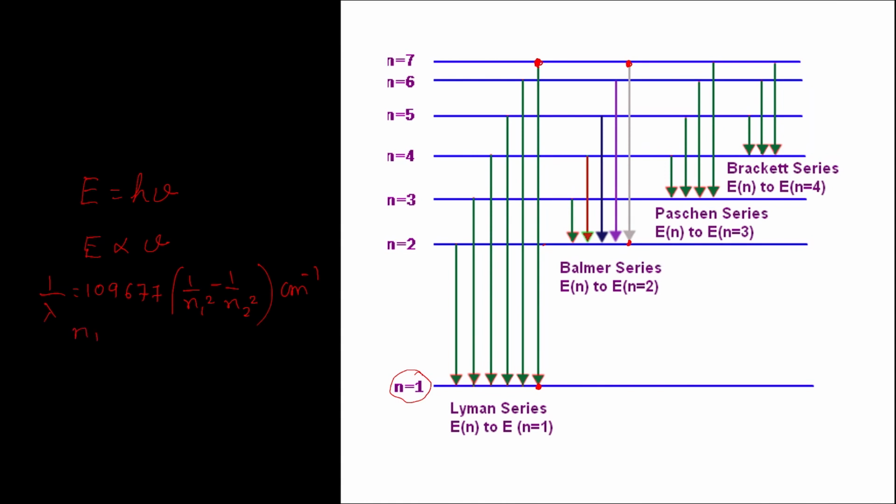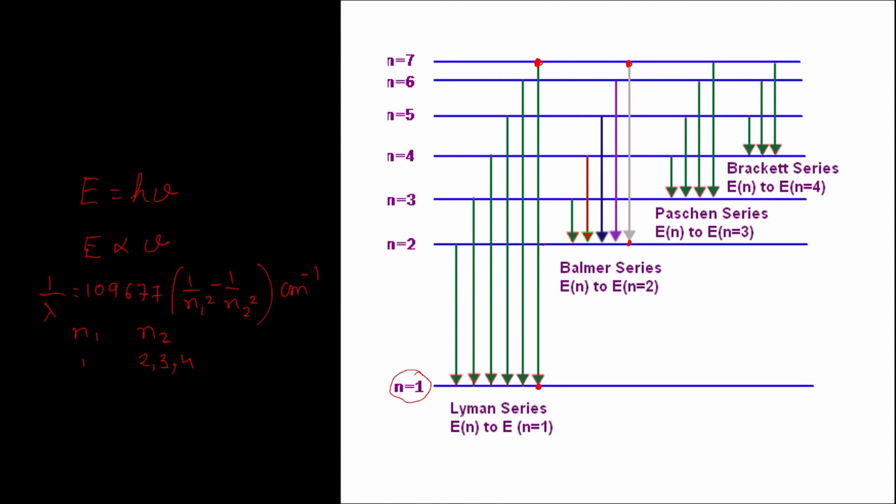In this equation, when the value of n1 is 1 and that of n2 is greater than 1, that is 2, 3, 4 and so on, the wave numbers that you get would go into the Lyman series, and obviously these correspond to those jumps which occur from any of the higher orbits to n equal to 1.